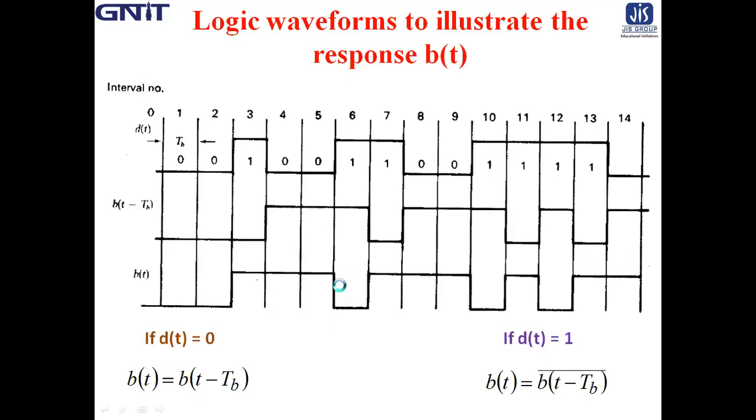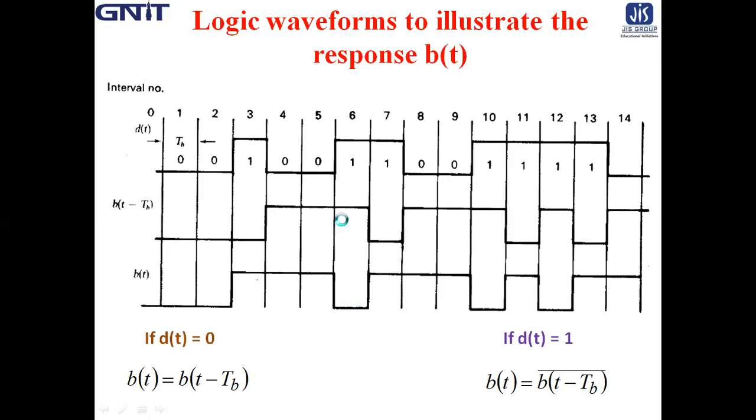Similarly, this 5th bit interval 0, 1, it is 1, bt is 1. Then this bt comes to the 6th bit interval of bt minus tb. Then 1 and 1, so bt is 0.